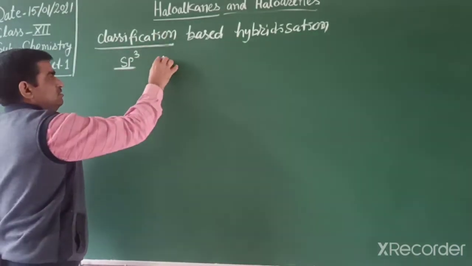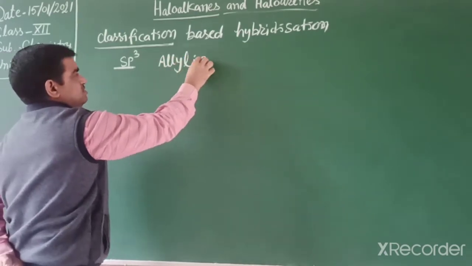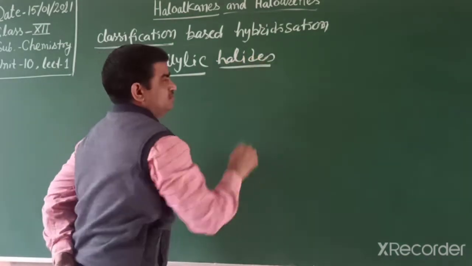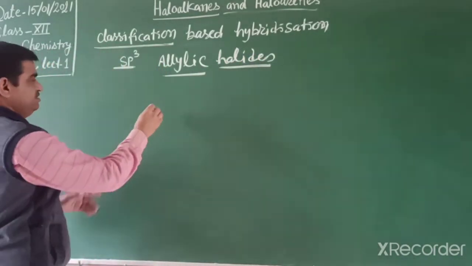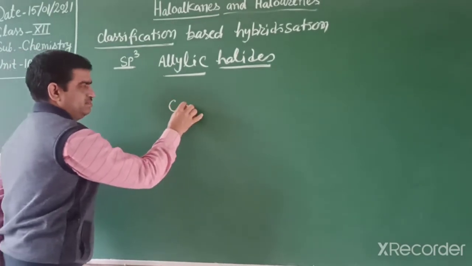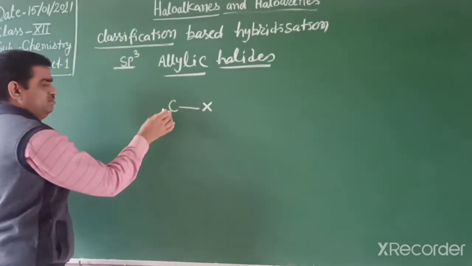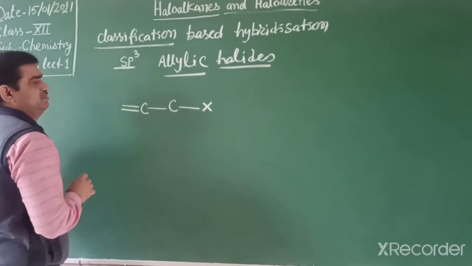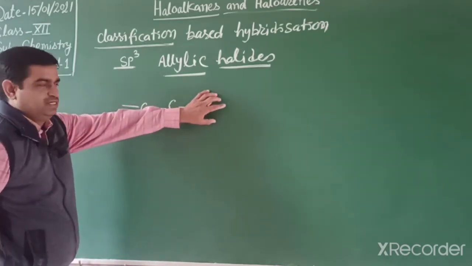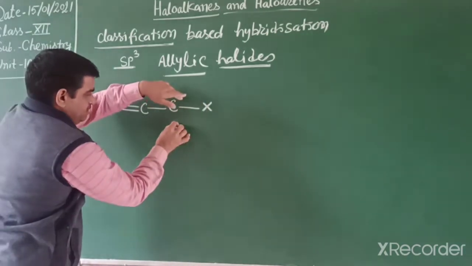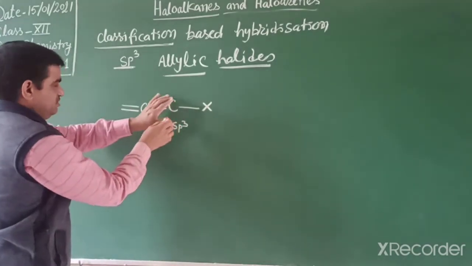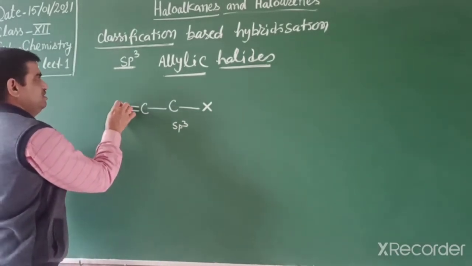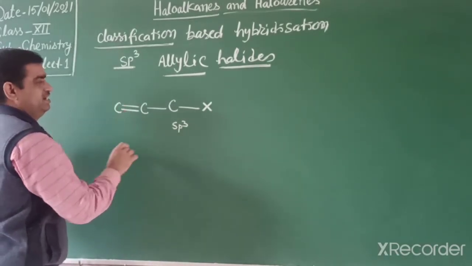Next is allylic halides. What are allylic halides, students? When a halogen atom is attached to a carbon that is sp3 hybridized, and the next carbon is a doubly bonded carbon atom, that is known as the allyl condition, allylic halides.